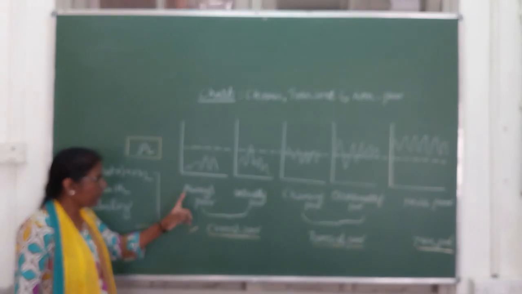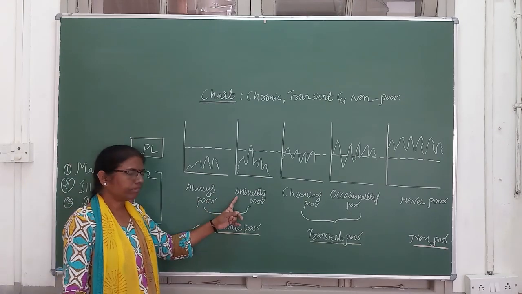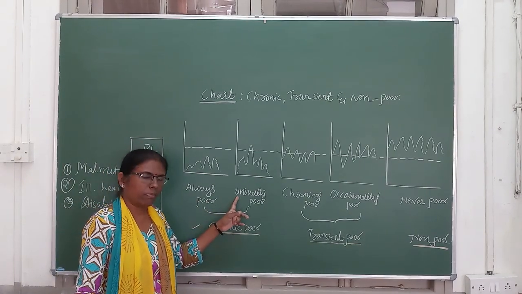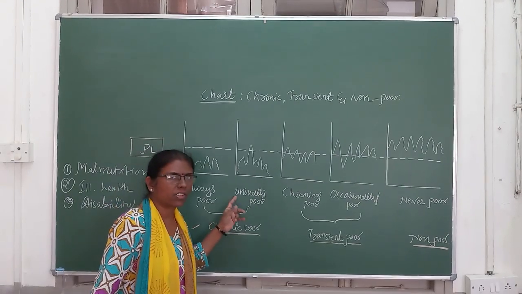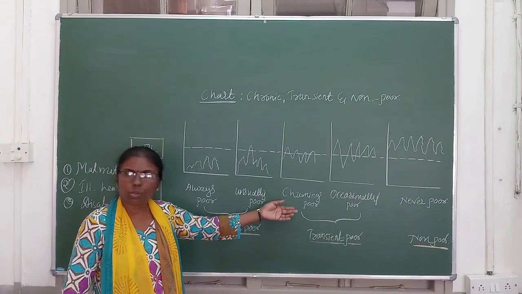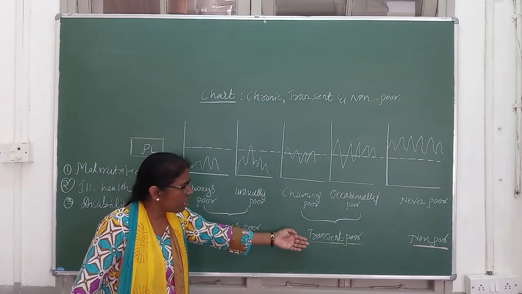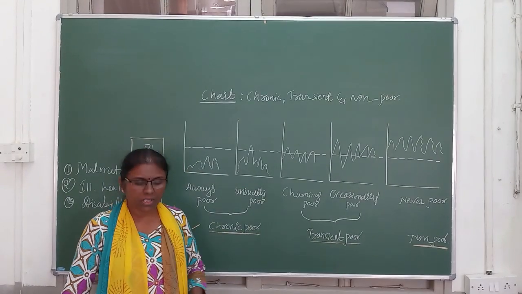So including always poor and unusually poor. The best example, that is casual workers, the workers working in construction industries. And come to the next point, that is transient poor. Who are transient poor?